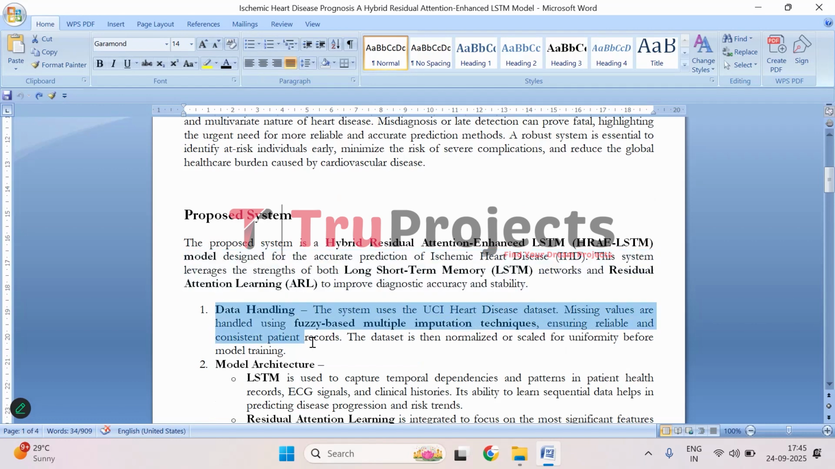So first, we start with the data. We use the heart disease data set from the UCI. Naturally, like most real world data sets, some information is missing. So we use a technique called fuzzy based multiple imputation to fill in those gaps in a smart way, making sure that the data is reliable. So missing values will be imputed using this fuzzy based approach. After that, we normalize or scale the data so everything is on the same level before training the model.